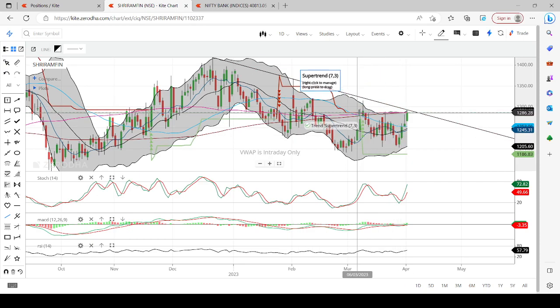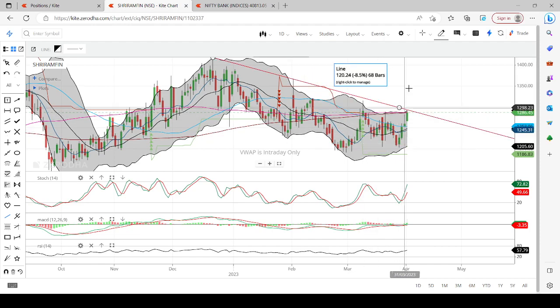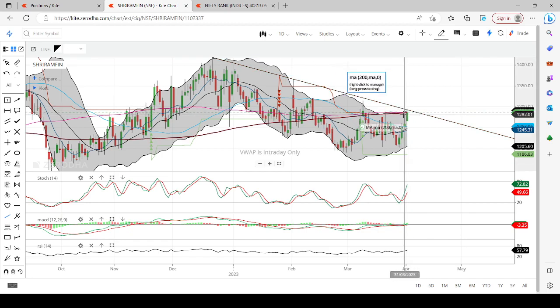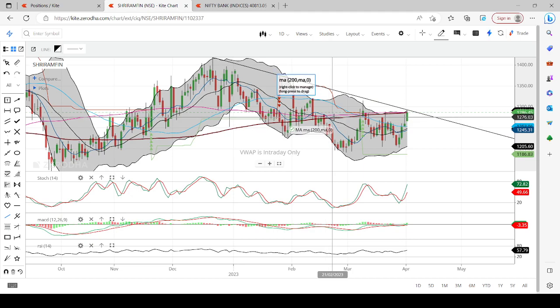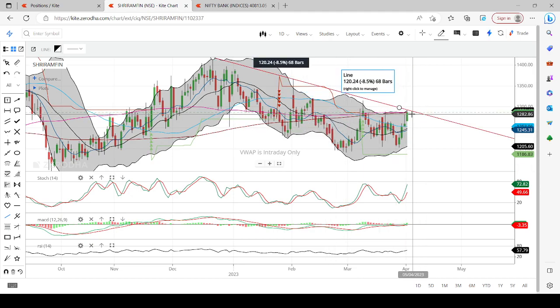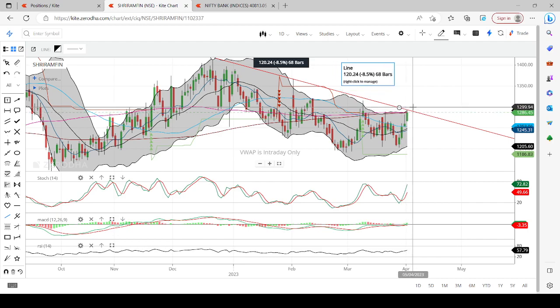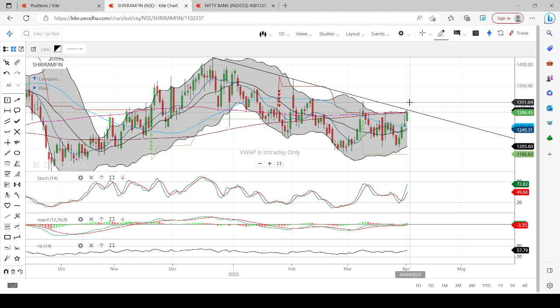And super trend has already given a buy signal over here. It retraced and then is climbing higher, exactly around the verge of breaking 200 SMA. You all very well know this maroon line which I have drawn is the 200 SMA. Once it crosses and closes above that level, it will definitely cross this falling trend line also.